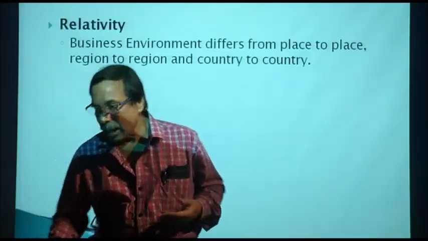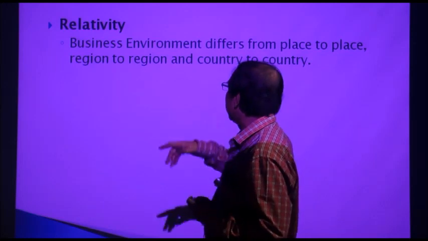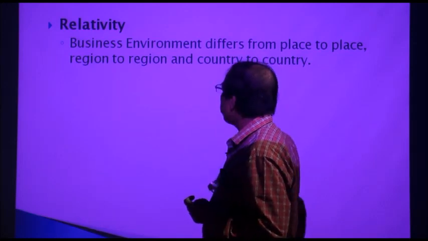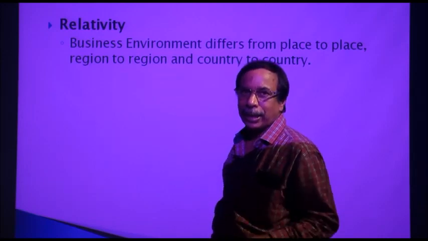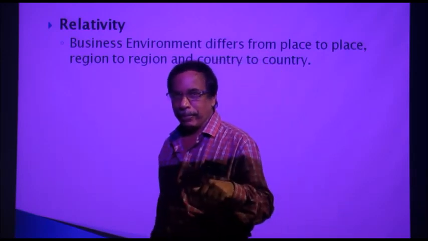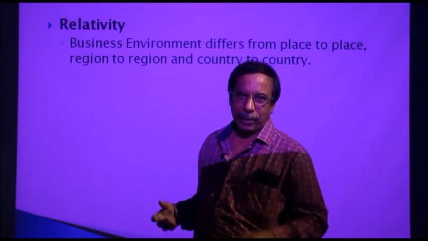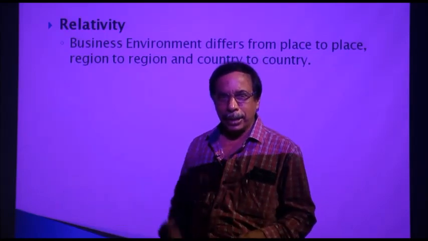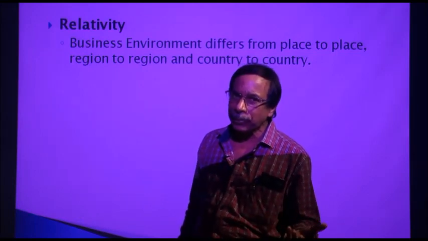And another aspect is called relativity. The business environment differs from place to place, region to region, and country to country. That is called relativity. Relativity means in India, the business environment is different. If you are in China, the business environment is different. If you are in the United States, the business environment is different.